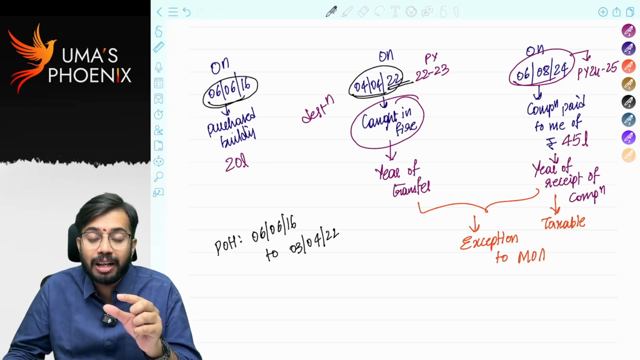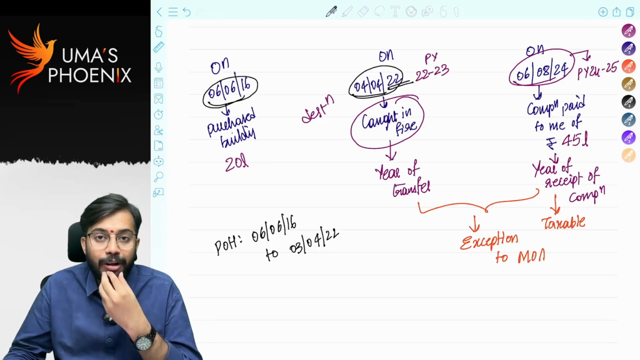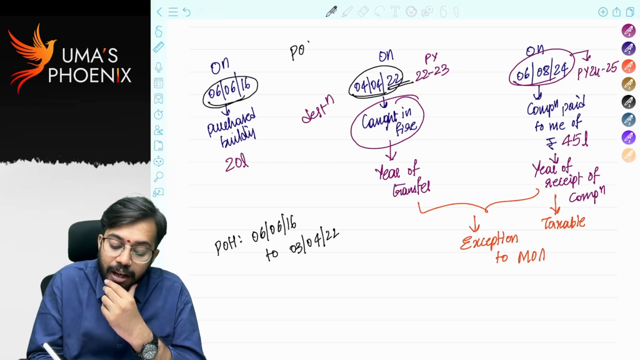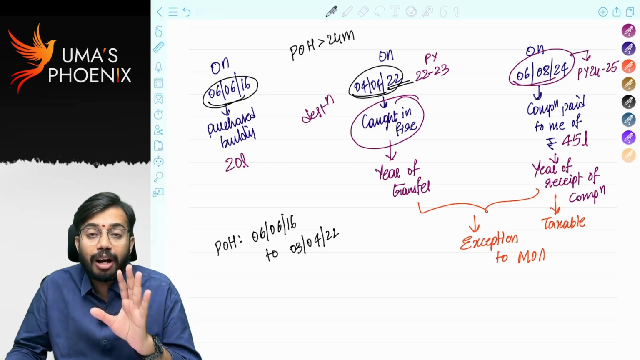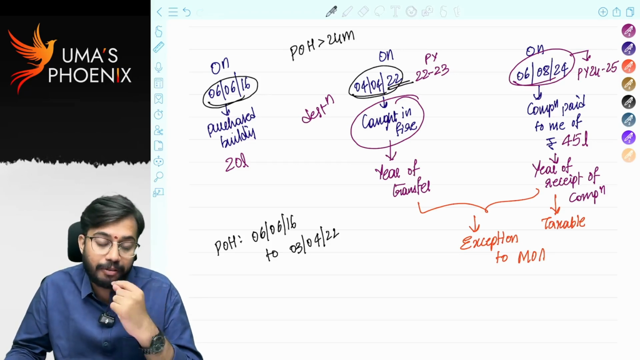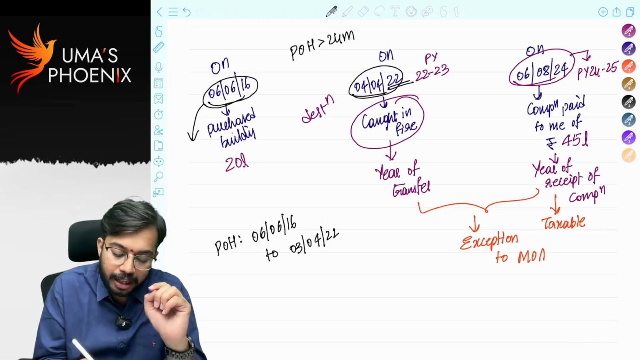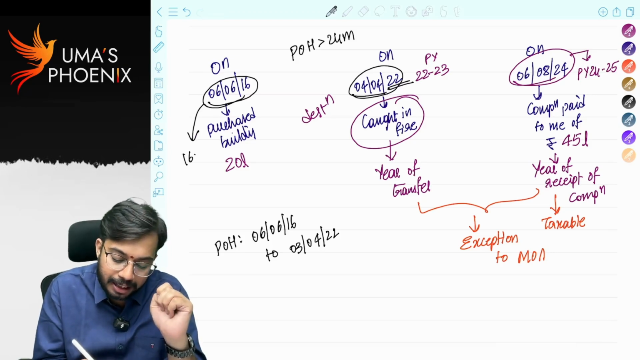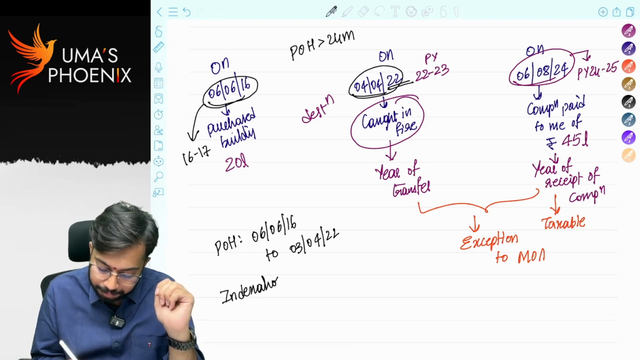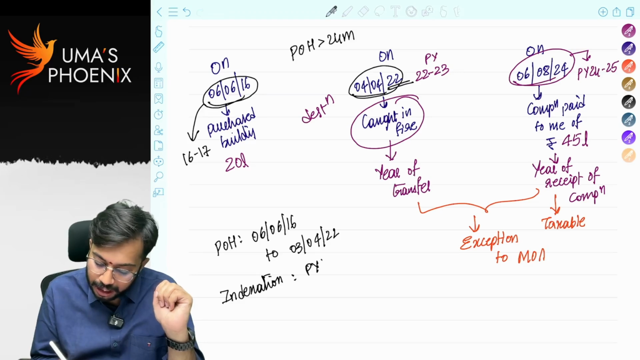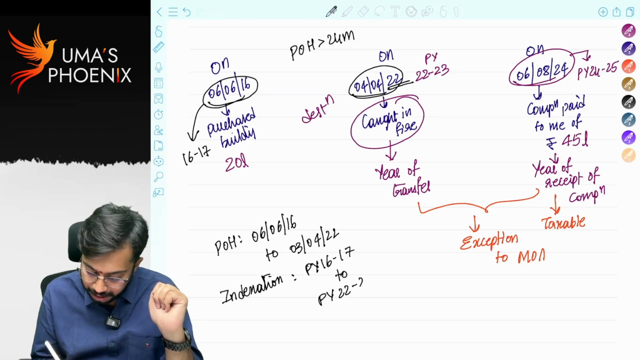Land will fall under category 2. Immovable property will fall under category 2. So obviously period of holding is greater than 24 months. If period of holding is greater than 24 months, it is classified as a long-term capital asset. For a long-term capital asset, you can claim indexation benefit, right? So in this case, indexation will be calculated from the year of purchase. What is the year of purchase? 16-17. So indexation will be calculated from previous year 16-17 to previous year 22-23.